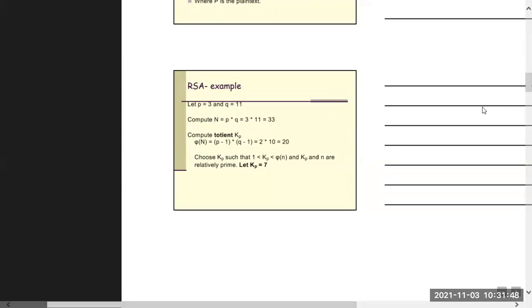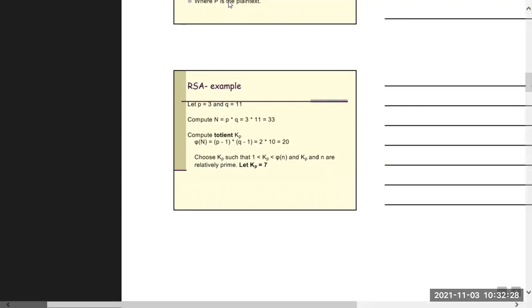The value we get is 20. Now we have to choose kp. Which range will this value kp stand in? 1 < kp ≤ phi n. So phi n value we get is 20, so kp will be a value that lies in the range of 1 to 20. And kp and n should be relatively prime, that means they cannot share any common factors.